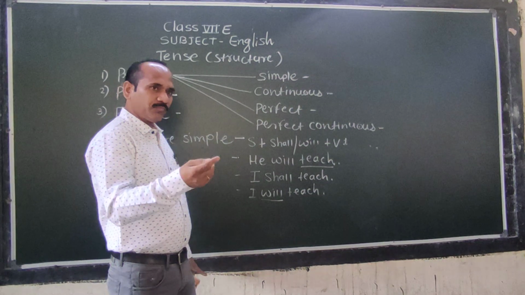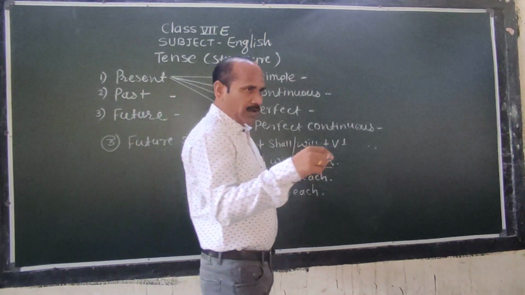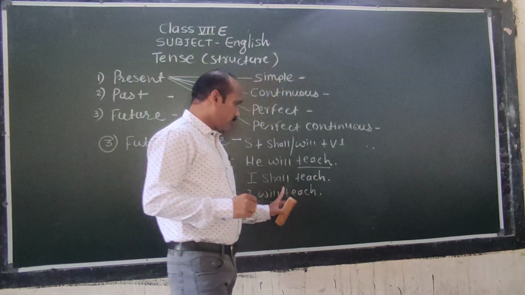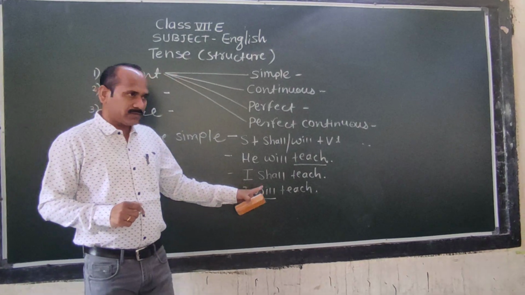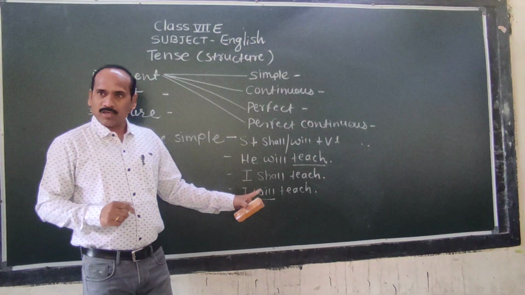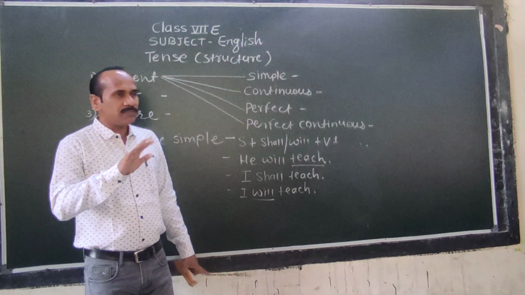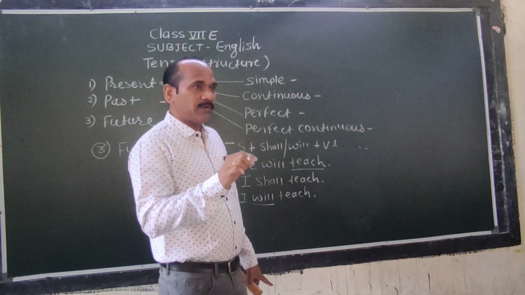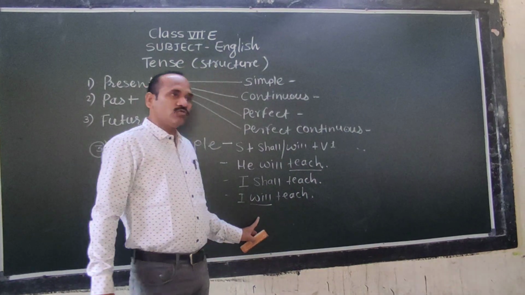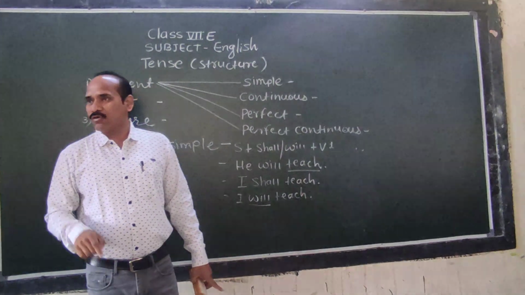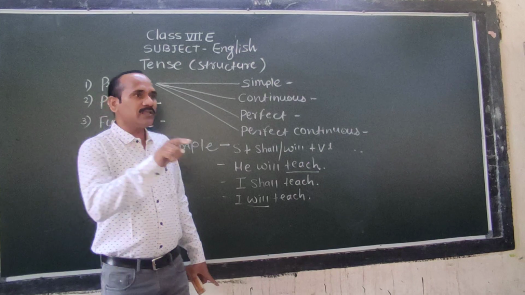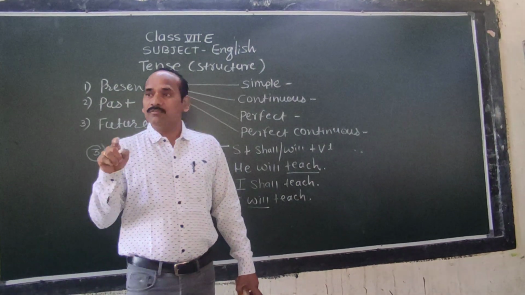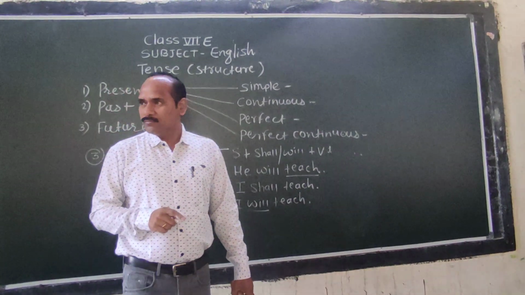If we speak in future tense to another person, you have to keep in mind what you are using, shall or will. If you are using shall, it means not certain: 90% or 99% I will come, but not certain. But if you are using will, I will come to you, I will teach you, I will give you a pen, I will give you a present, then definitely that person will give us.